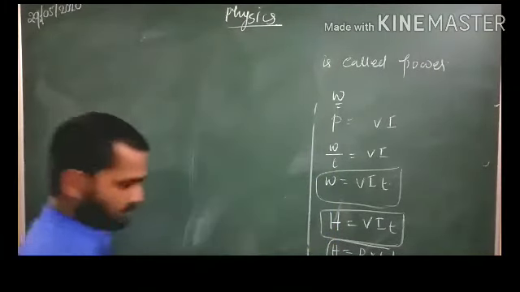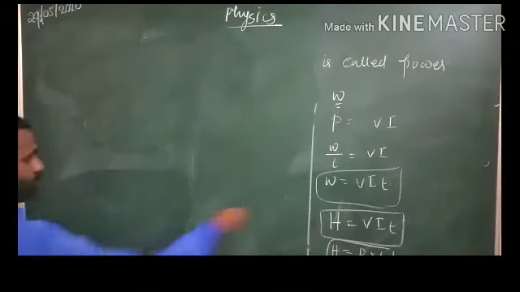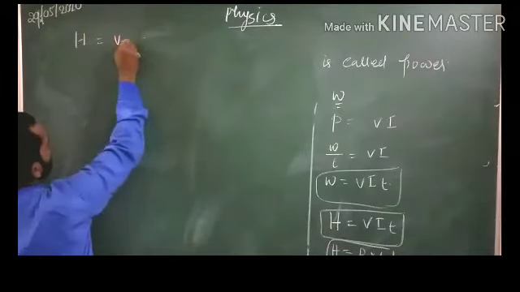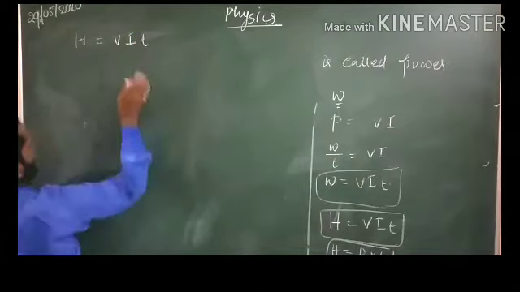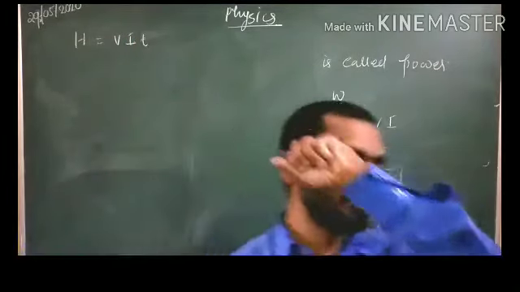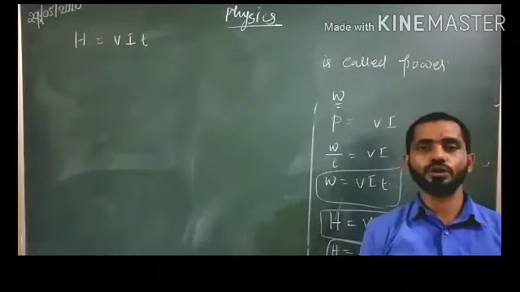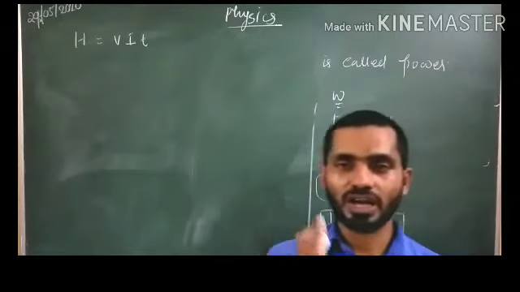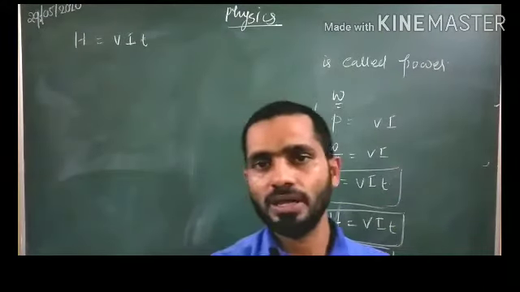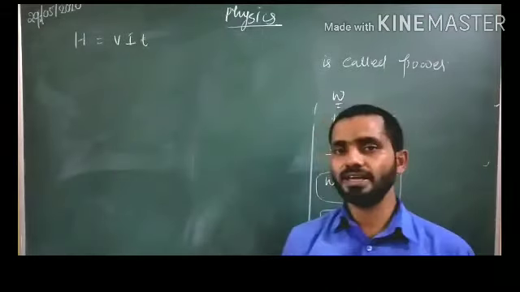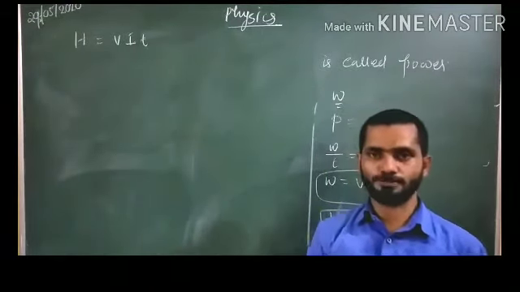We have made H is equal to V into I into T. That means heat energy produced in a device is equal to potential difference into current into time. These three things you have to multiply so that you will get the heat energy produced in a device.